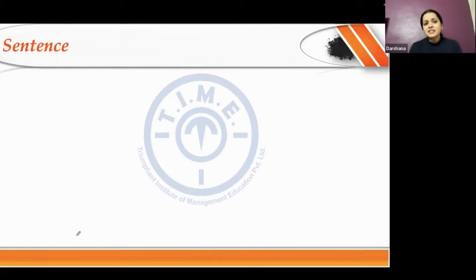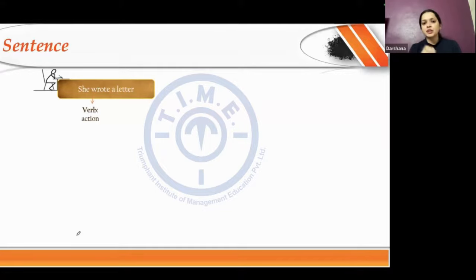Now, how do I define a sentence? I have an example in front of you, and the sentence reads, she wrote a letter. Now as it is shown here, I know that wrote is an action word. Now who is performing the action? She is performing the action. So who becomes the doer of the action? She. Whenever I have the doer of the action in the sentence, it is the subject of the sentence.